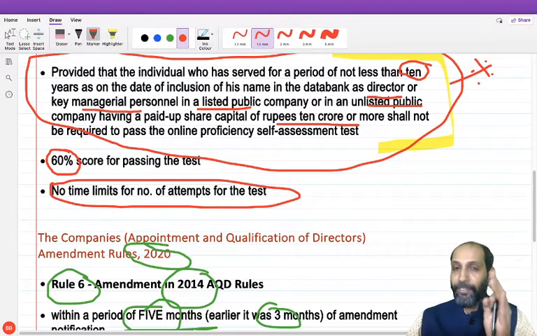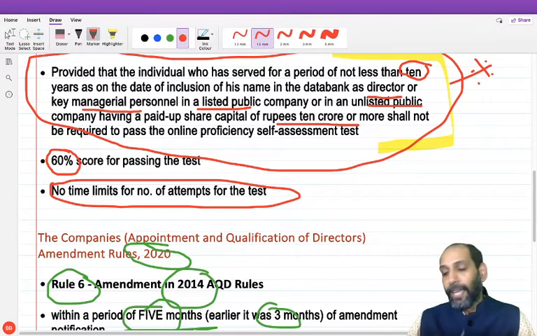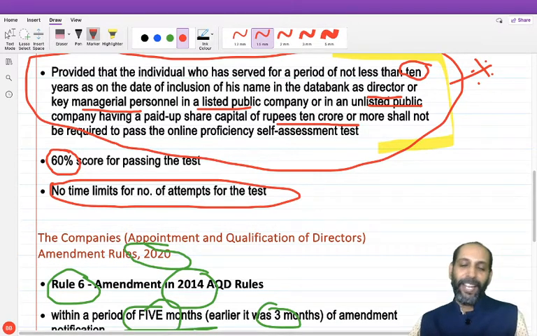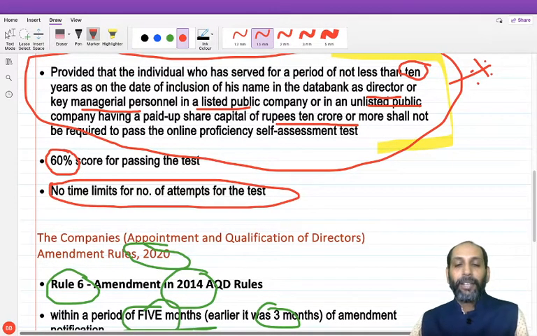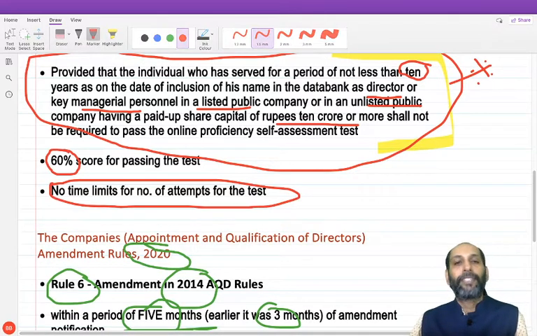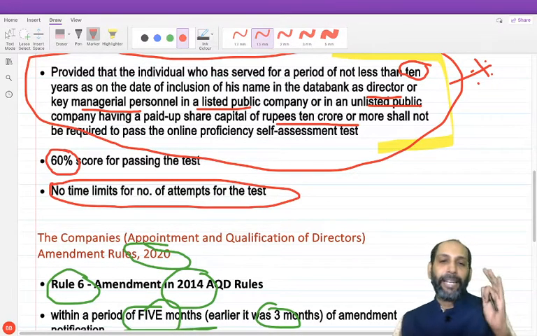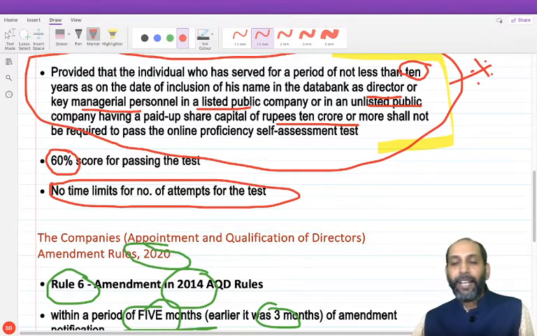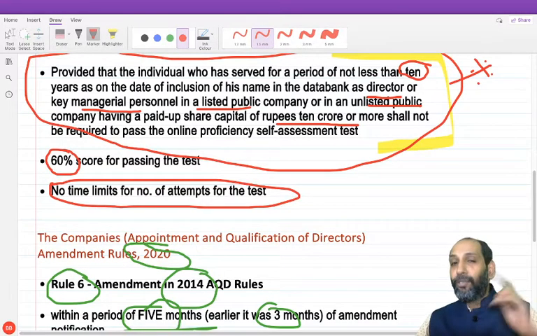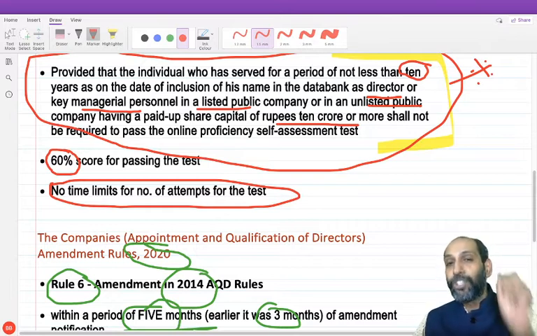So friends, this is the second part of my video classes on the amendments of Corporate and Economic Laws for your CA Final paper. With another topic, with respect to the other rules, I will have my part 3 video. Stay tuned for that. First edition was an overview of the amendments. Second edition was the amendments with respect to the directors chapter, with respect to independent directors in the AQD Rules 2014, amended in 2019, amended in 2020, and again amended in 2020.